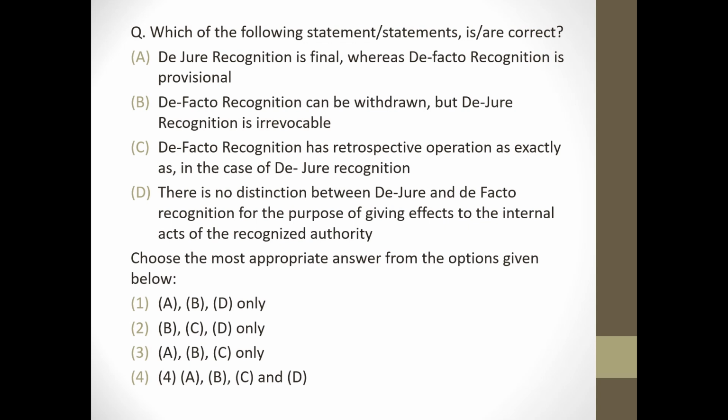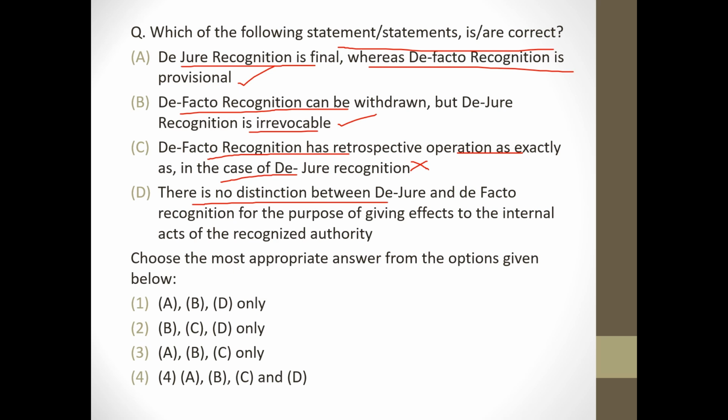Next question. Which of the following statements are correct? De jure recognition is final, whereas de facto recognition is provisional. Correct. De facto recognition can be withdrawn, but de jure recognition is irrevocable. Correct. De facto recognition has retrospective operation as exactly as in the case of de jure recognition. Wrong. There is no distinction between de jure and de facto recognition for the purpose of giving effects to the internal acts of the recognized authority. Correct. So answer will be option 1.